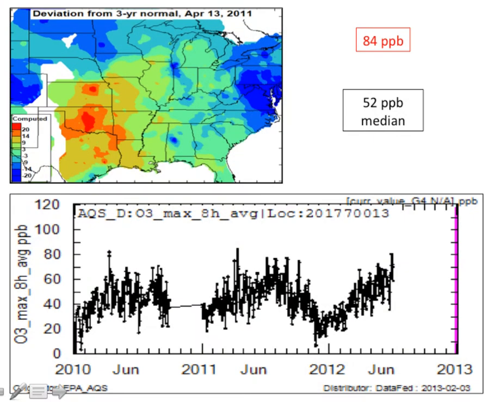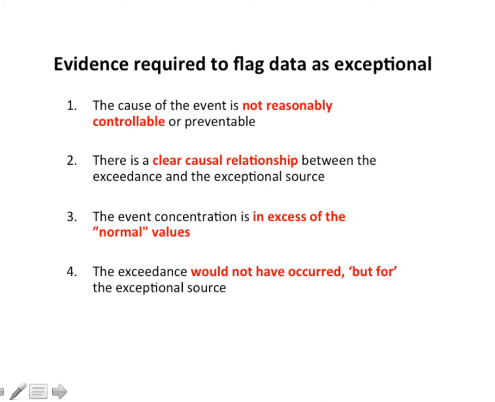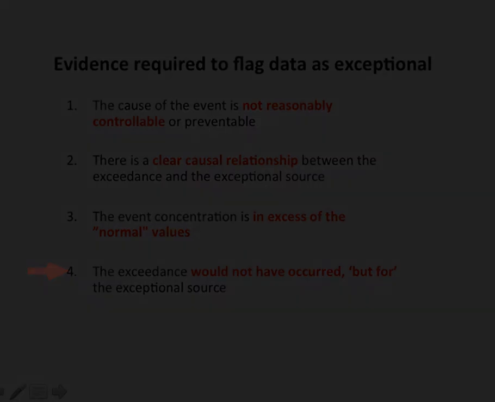In this example, we see that the event, the Kansas fires, located on this ozone concentration anomaly map, corresponds to this high concentration of 84 parts per billion. This concentration is far above the 3-year median of 52 parts per billion, so we can conclude that the event has increased the concentration of ozone to above normal levels. And finally, the last criterion states that the exceedance would not have occurred but for the event.